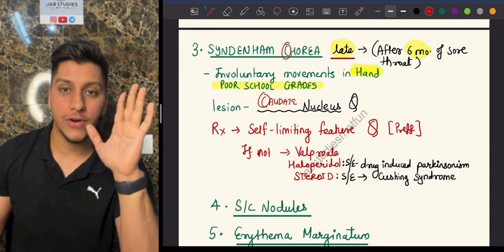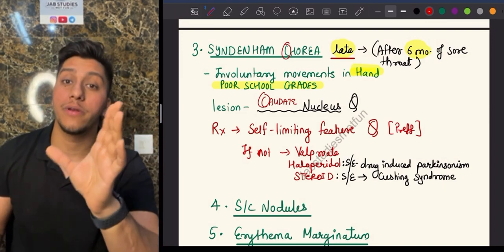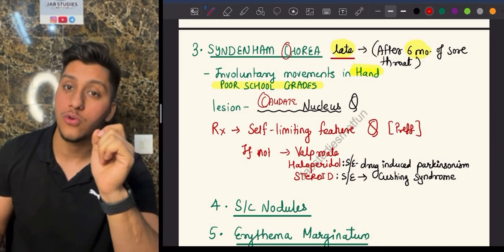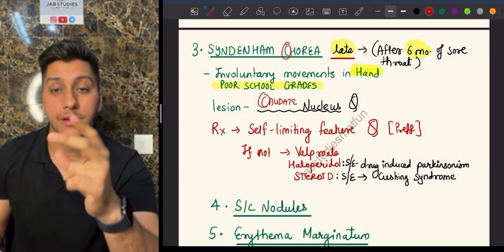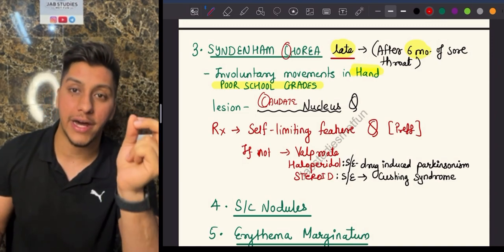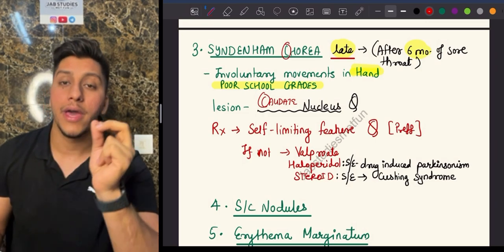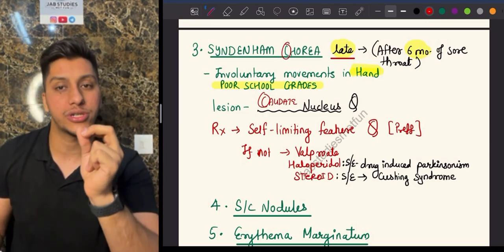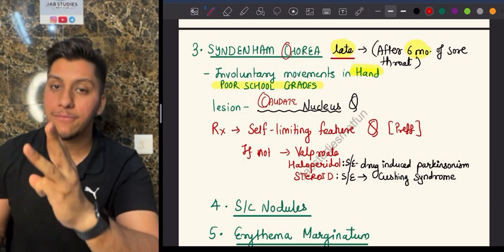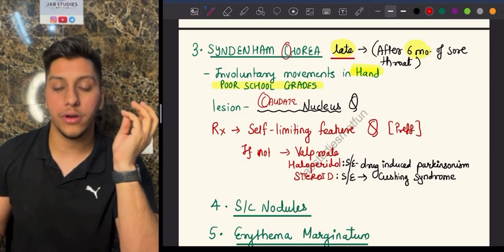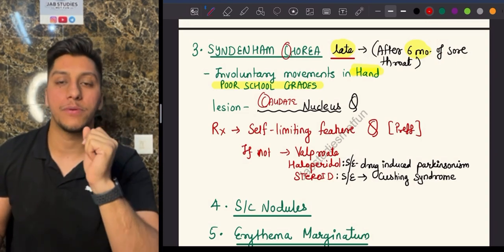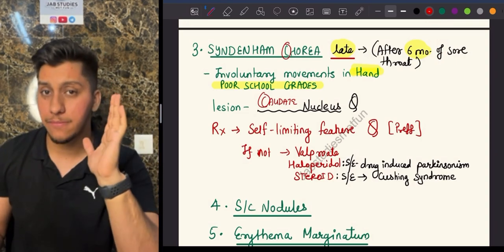What were they? First was carditis. Remember the most common valve. Remember the diastolic murmur, the Carey-Coombs murmur. Second is arthritis, migratory polyarthritis of the large joints. Management is going to be aspirin, and the antibody is going to be anti-streptolysin O. Third is Sydenham chorea. Fourth is your subcutaneous nodule, and fifth is your erythema marginatum. So these are the major criteria.